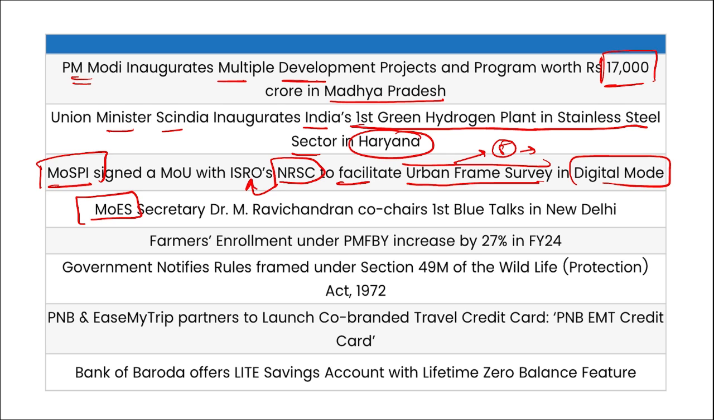Then Minister of Environment State Dr. M. Ravindran co-chairs the first Blue Talks in New Delhi. Farmers' enrollment under the Pradhan Mantri Fasal Bima Yojana has increased by 27% in fiscal year 24.